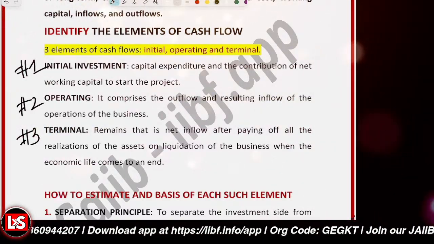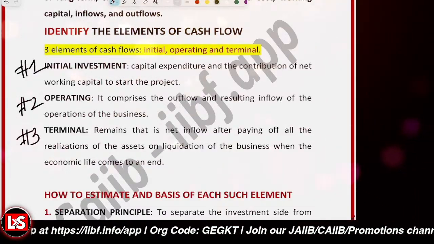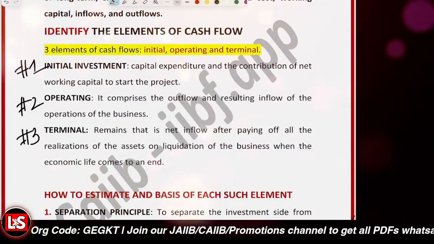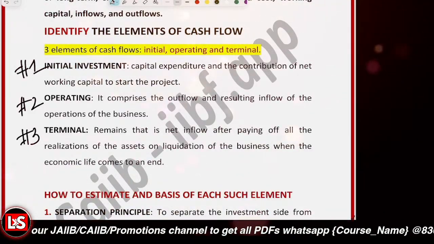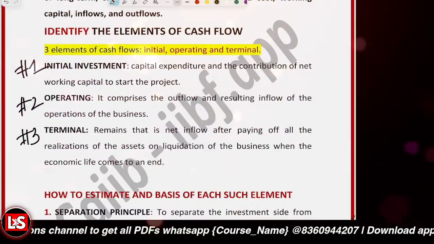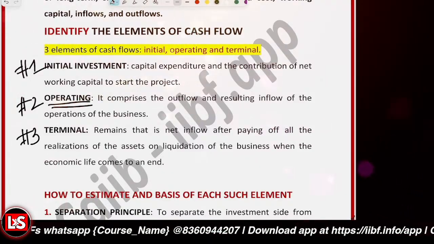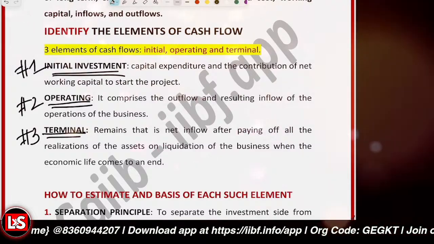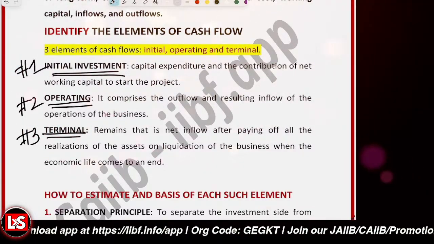Cash flow means that includes both the inflow as well as the outflows, right? So initial investment is like capital expenditure. It's the net working capital that you require so as to start the particular project. Operating cash flow is like cash inflow, like you are having the sales revenue or service income. Cash outflow is like you have to buy the raw material or you have to pay the salaries, etc. That's operating cash flows, right? And terminal cash flows can be the incoming value or there could be the outgoing value also, right? So that's dependent.